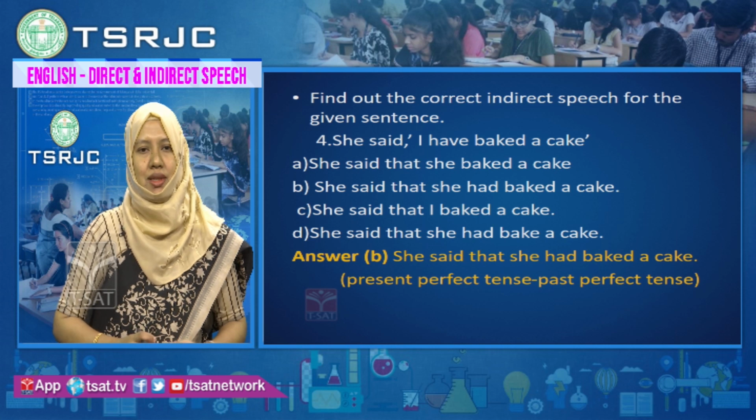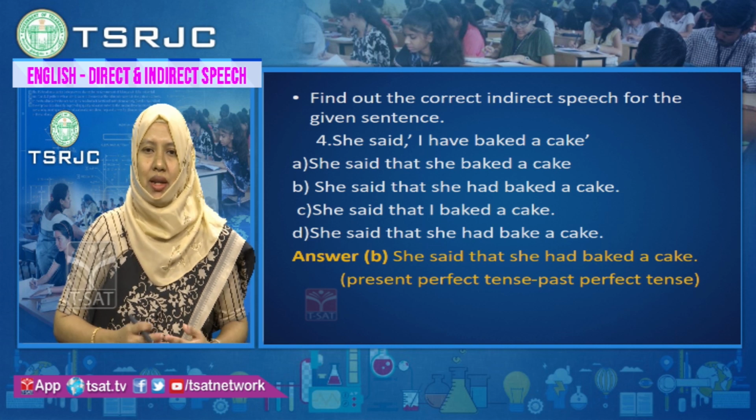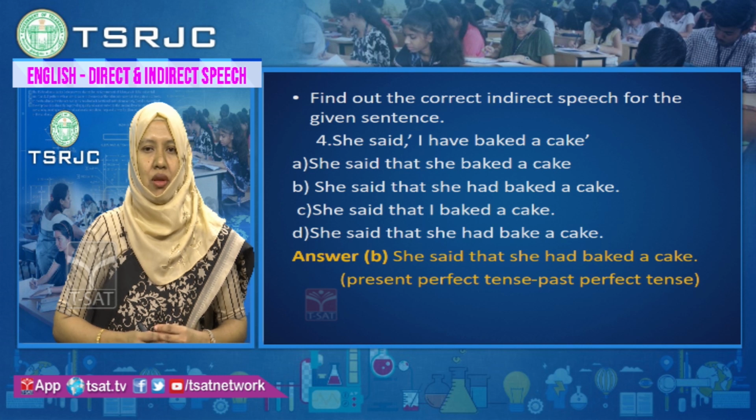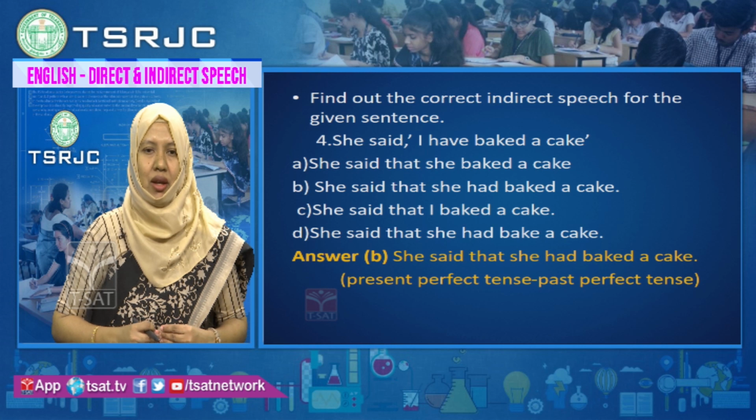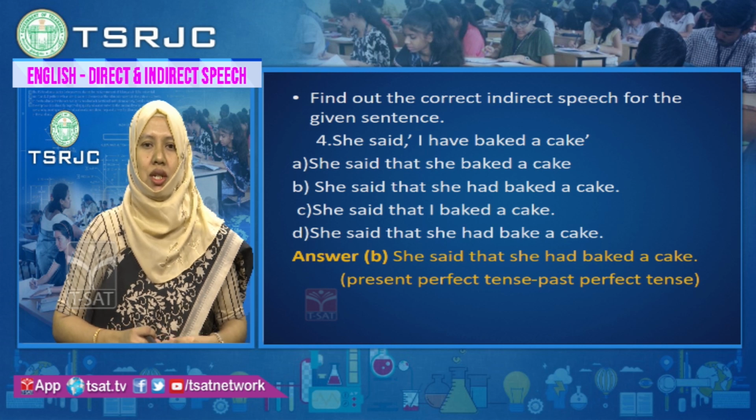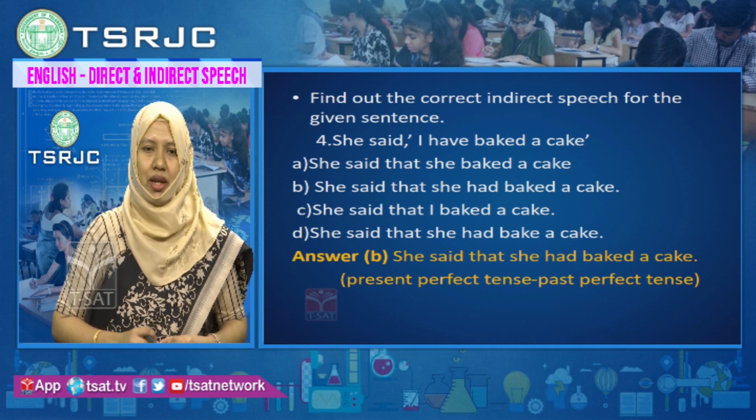Let us look at the next example. Find out the correct indirect speech for the given sentences. Out of 4 options, you have to find any one indirect speech. She said, "I have baked a cake." Option A, she said that she baked a cake. Option B, she said that she had baked a cake.